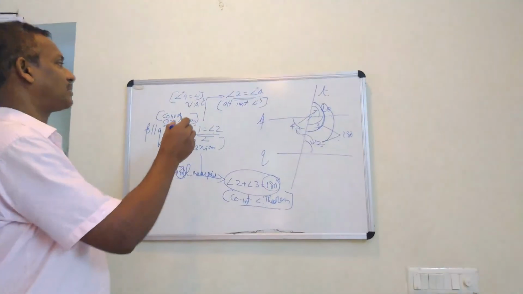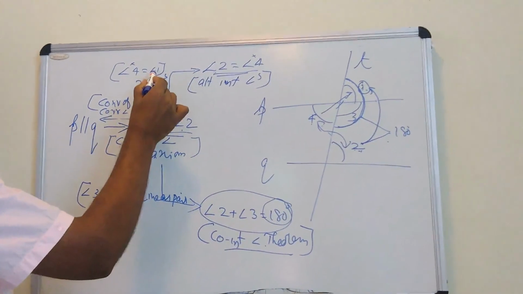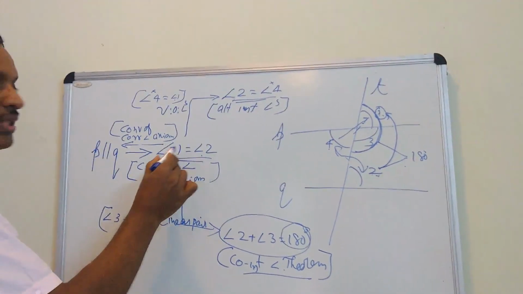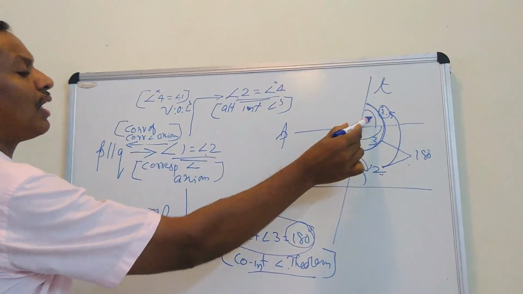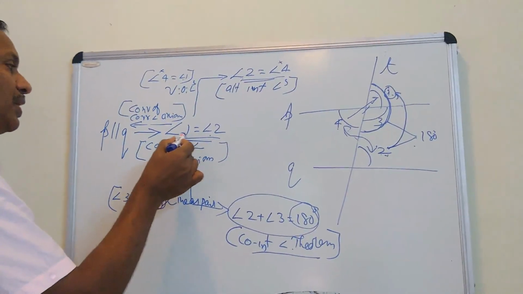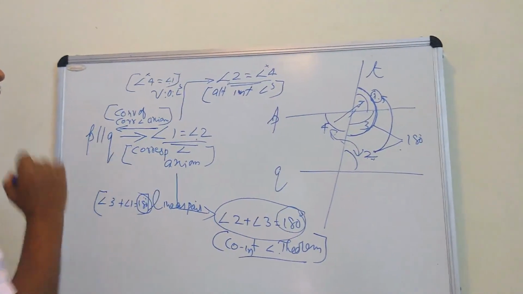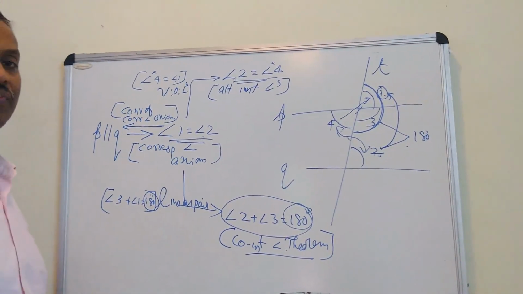So we can cancel out 4 from both of them. So we will get 1 is equal to 2. This 1 and 2 are corresponding angles. Once we reach corresponding angles are equal, we can go back and prove that P is parallel to Q.